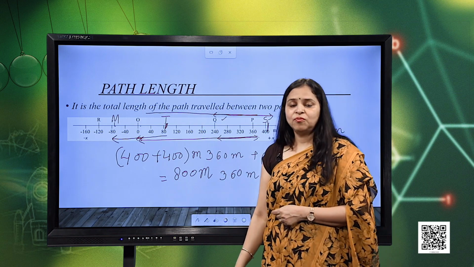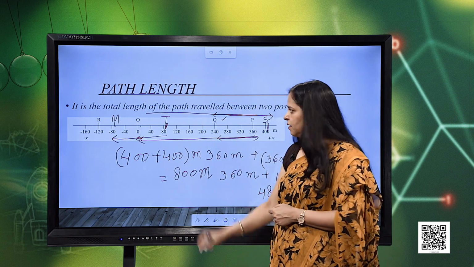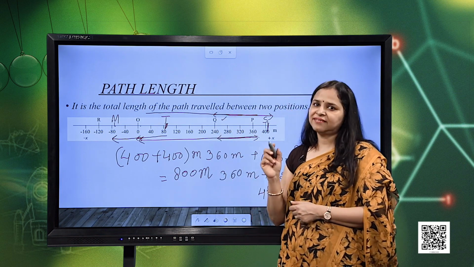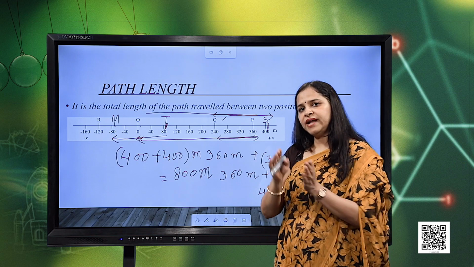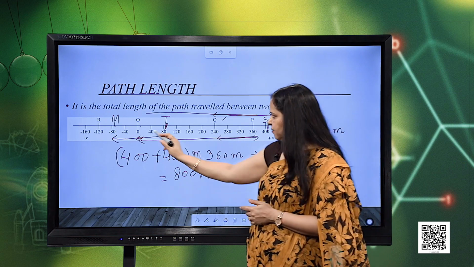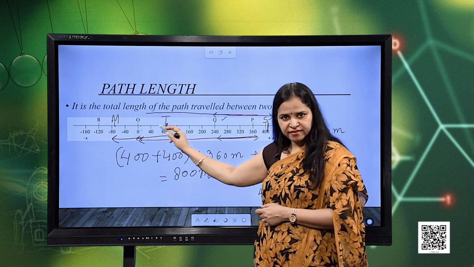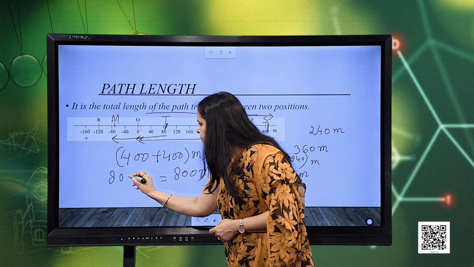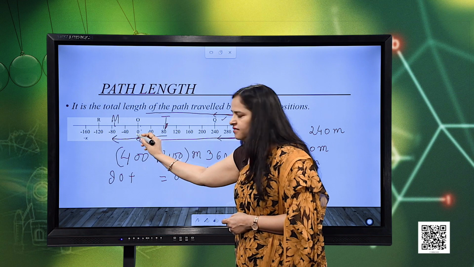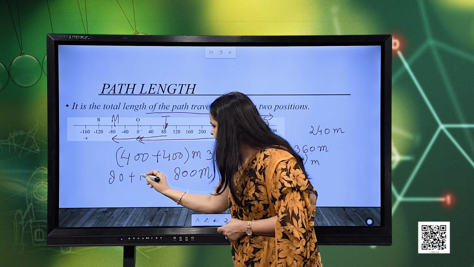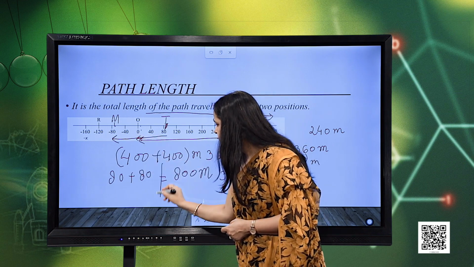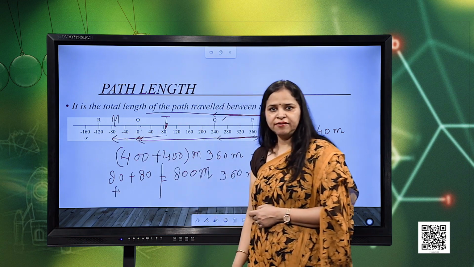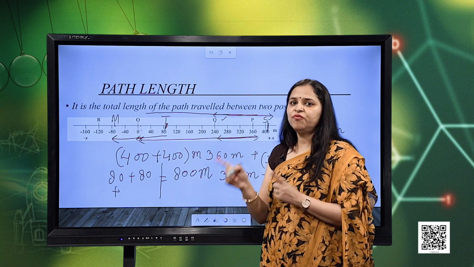In this situation, what is the total distance traveled? Again, as I told you earlier, we need not be concerned about the sign, we just need to go on adding up the distances. So, here 80 meters towards the right, plus it returns back till the origin, again 80 meters, plus it moves towards the left, again a length of 80 meters.